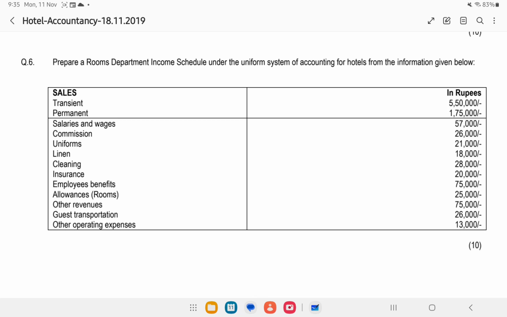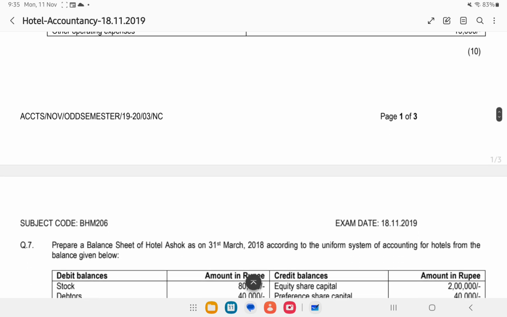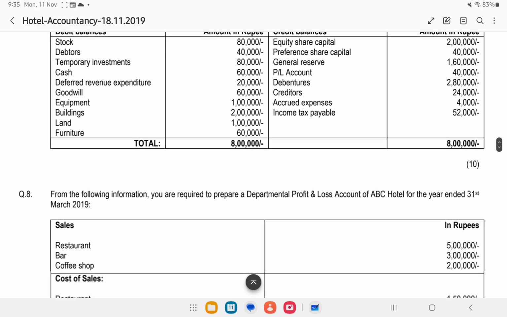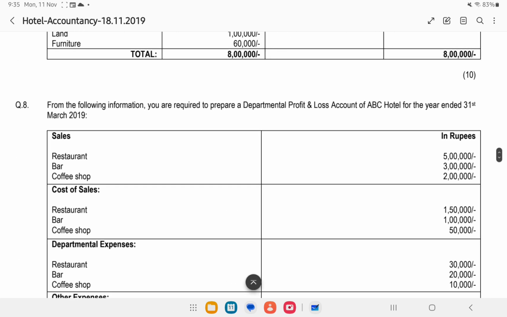Yeah, the 6th question is prepare a rooms department income schedule. I hope you know how to prepare this. I have solved this question in one of the previous videos. Make sure you watch that. Okay. Prepare a balance sheet. People who are taking under JNU don't have to prepare a balance sheet for hotel accounts. Other people have to do. We can see what we have to do there.